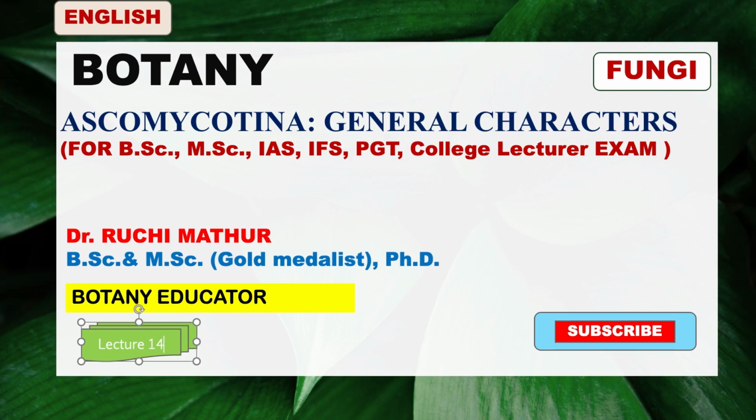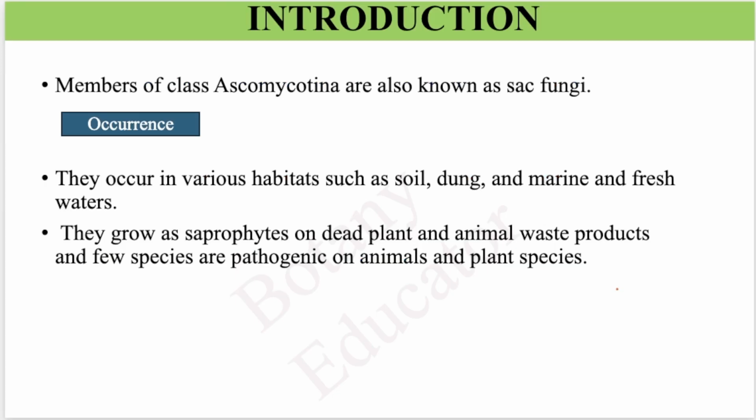In my earlier video I talked about ascospores, which are found in the fruiting body. Ascomycota members form a fruiting body known as sac fungi, in which sexual spores known as ascospores are found.